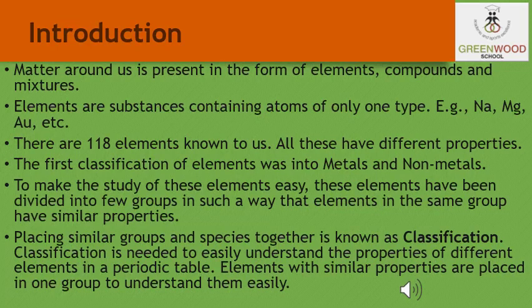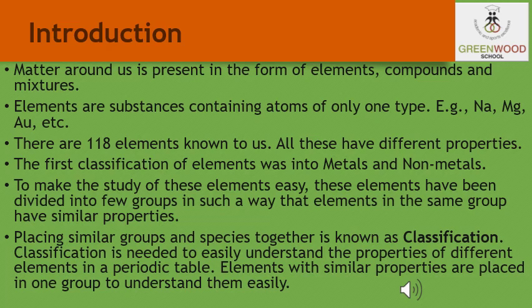So students, in the earlier classes we have already studied that matter around us is present in the form of elements, compounds and mixtures, and each element is made up of one kind of atoms. But do you know that earlier only 30 elements were known? As time passed, it increased up to 63, and now at present we know around 118 elements. So students, as more and more elements were being discovered, scientists gathered more and more information about their properties.